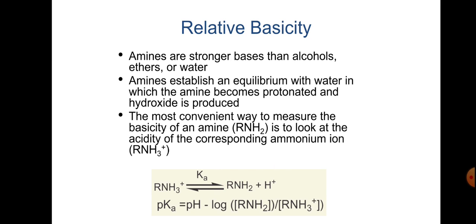So see here, RNH3 plus gives RNH2 plus H plus, and K is the dissociation constant of RNH3 plus, and pK equals pH minus log of RNH2 by RNH3 plus.